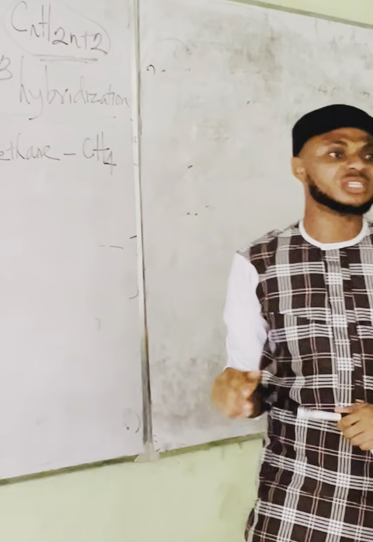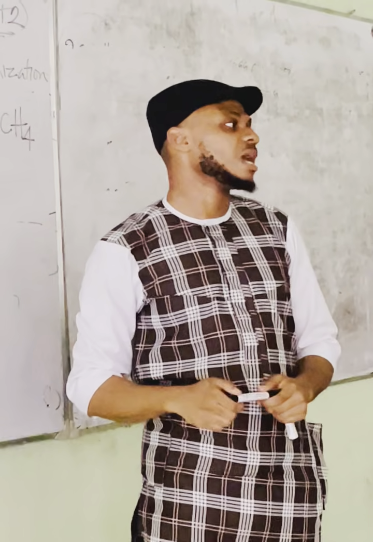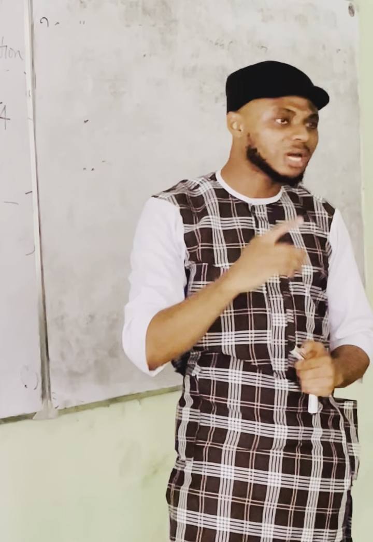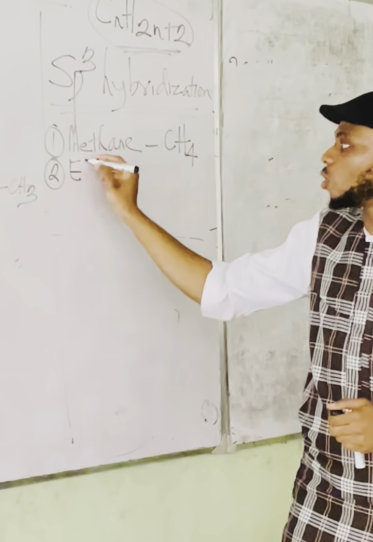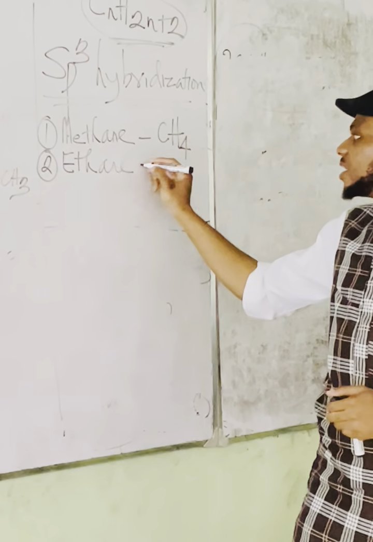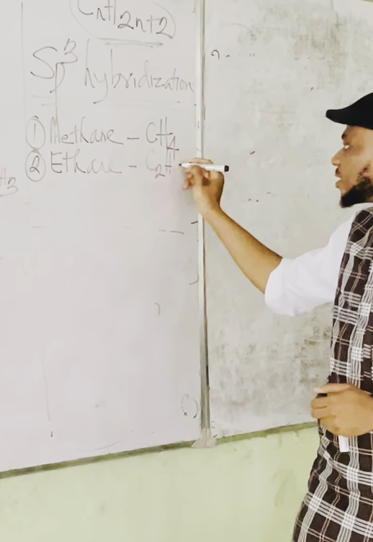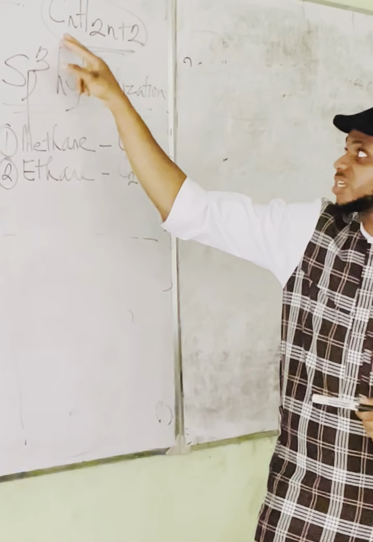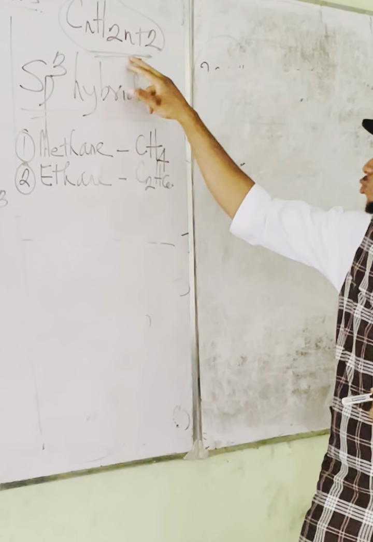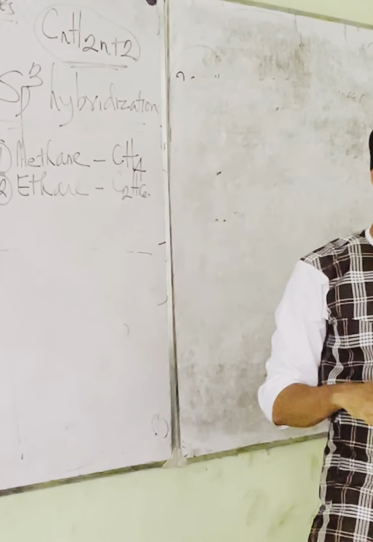One thing I need you to understand is that alkanes increase by 1 carbon and 2 hydrogens. The second member of the alkane series is ethane, C2H6: 2 times 2 is 4, plus 2 is 6.